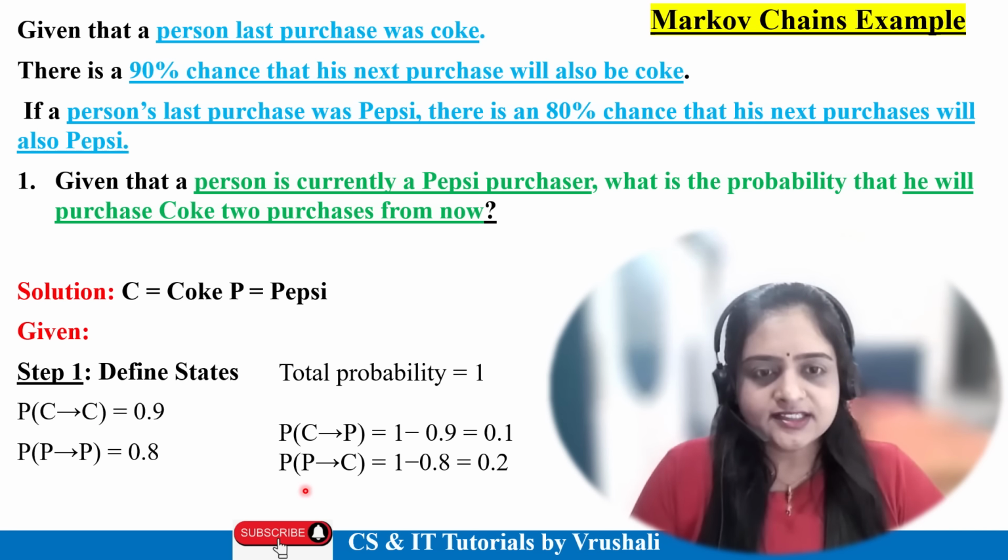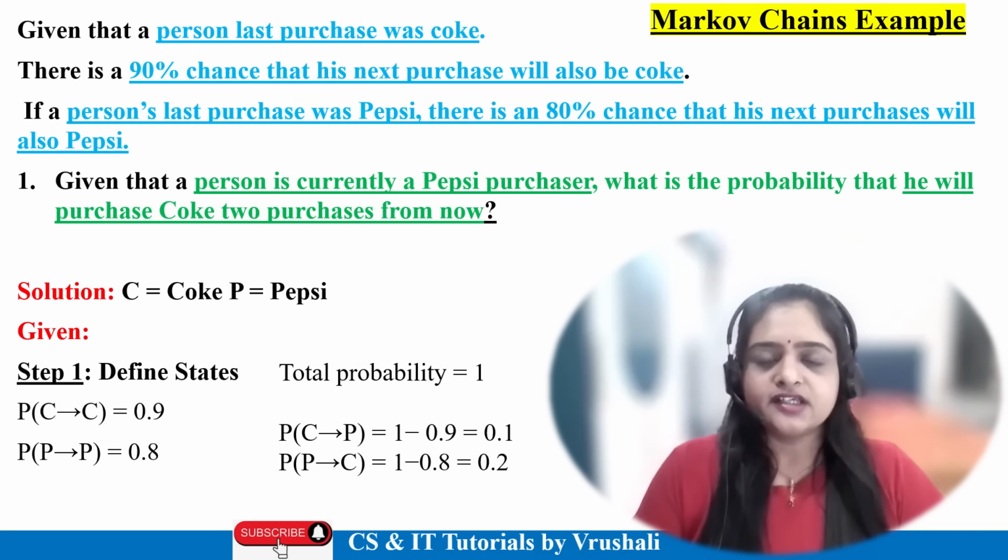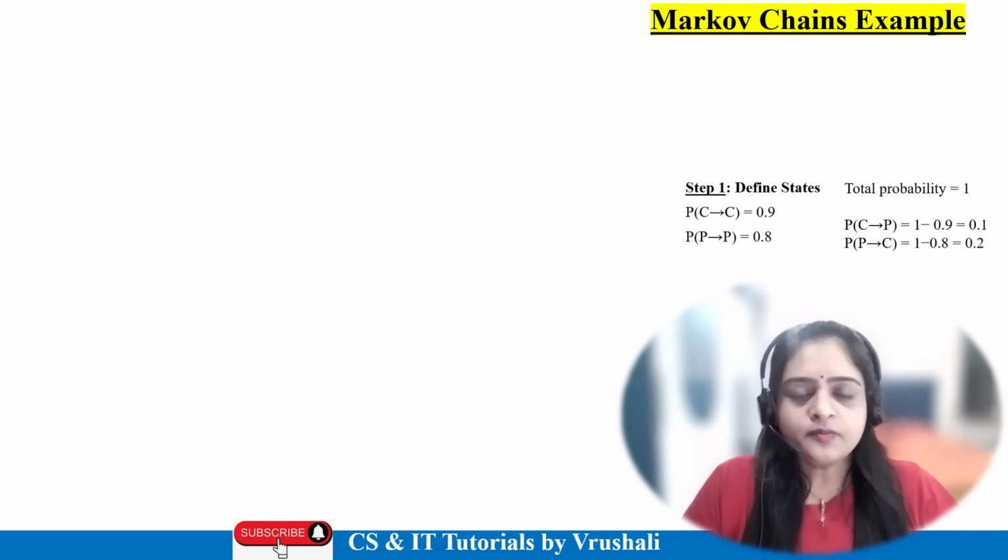Got it? Similarly, if a person buys Pepsi and then buys Pepsi again, that is 80% as per our given data. And if a person buys Pepsi and then Coke, that is 1 minus 0.8, the remaining 20%. Got it? So this is your first step. You have to define the states as per the Markov chain algorithm.